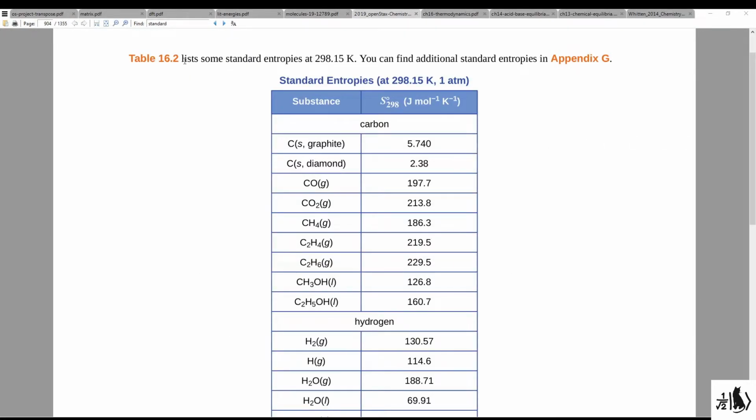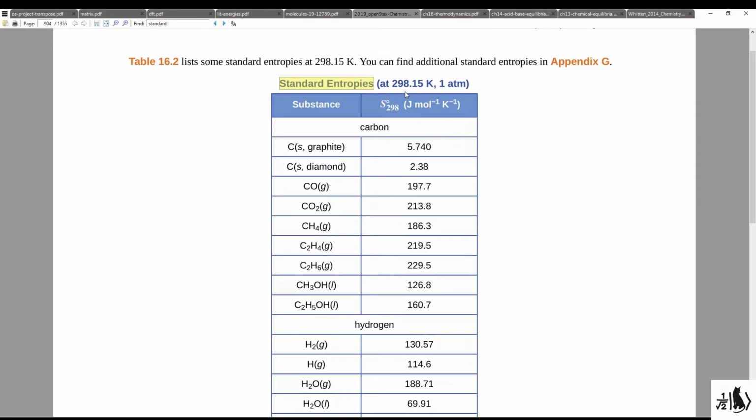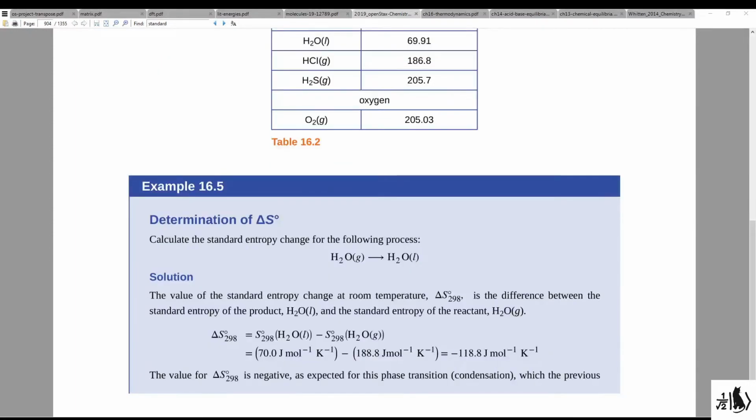Here on the following page in table 16.2, we see actually a rather small list of standard entropies for a variety of substances. Please note that standard entropies are in units of joules per mole Kelvin, because to have a standard entropy, you must be talking about 1 mole of a substance, as per the definition that we've described prior. Let's go ahead and do example 16.5 together, where we would determine the standard entropy change for a very simple process, and that is the condensing of water. Here we have water vapor condensing to liquid water, and we can determine the standard entropy change for this process.